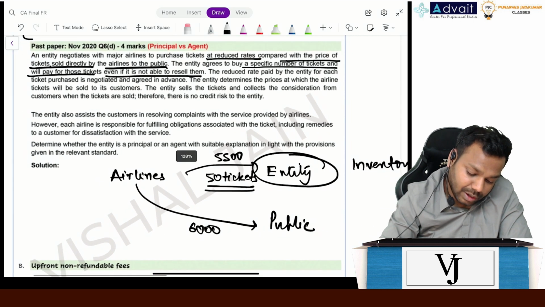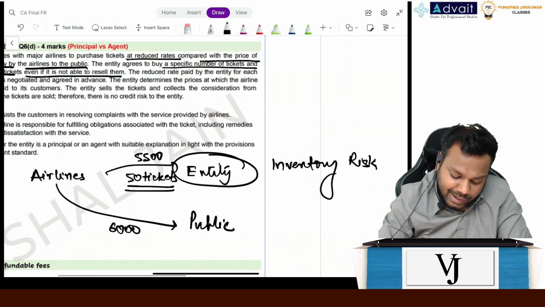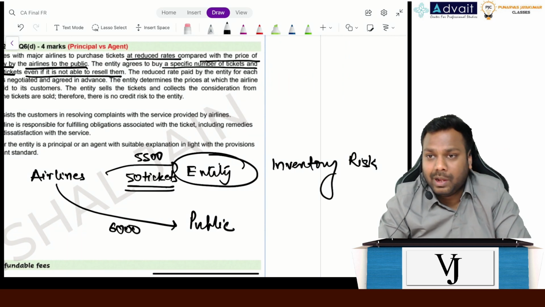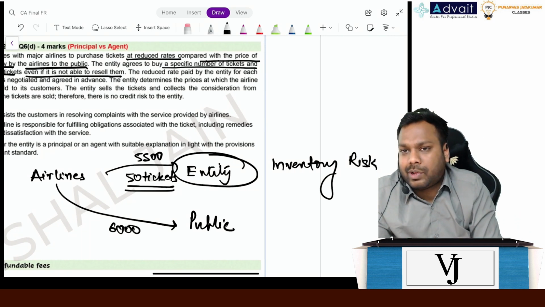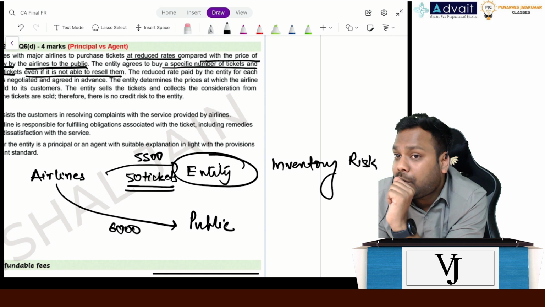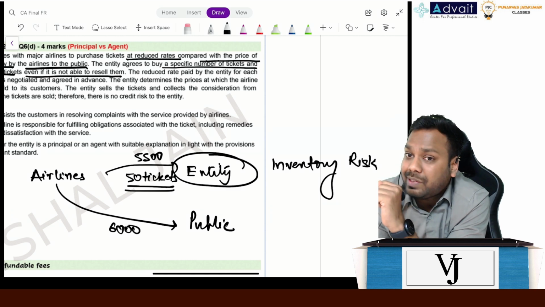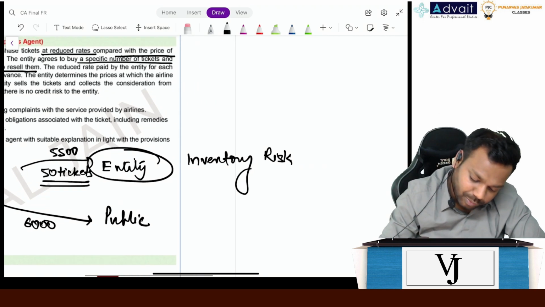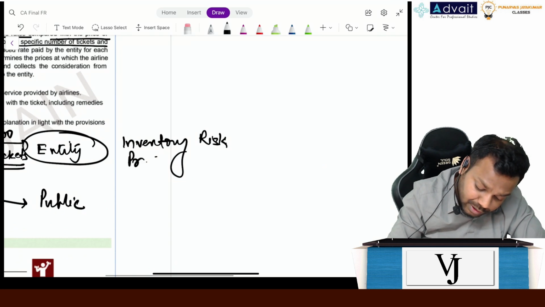Now, if the entity bears the inventory risk and has purchased 50 flight tickets from Indigo, don't you think you now have the discretion to sell at whatever price you want? Who is establishing the price? You, right? So the price establishment power comes to the entity.